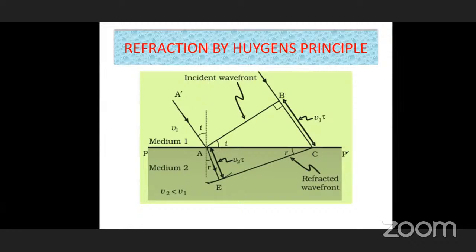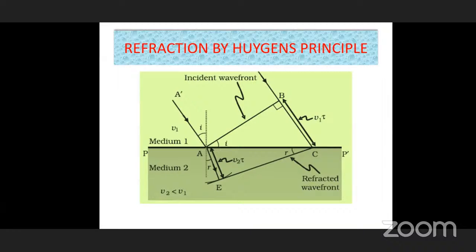A point and B point we are considering on the wave front. We are not taking all the points, only 2 points on the wave fronts. To understand refraction by Huygens theory, we have taken A point touching the surface first, and it has to enter into the second medium with which velocity? Velocity V2.